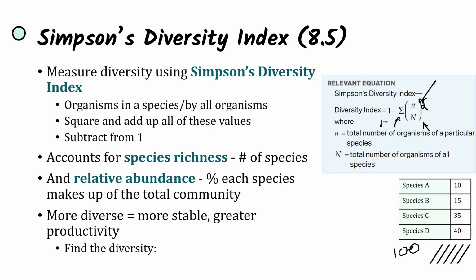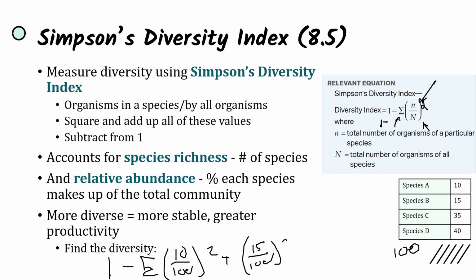Then we find the diversity. That's going to be 1 minus the sum of, we have (10/100)² plus (15/100)² plus (35/100)² plus (40/100)².